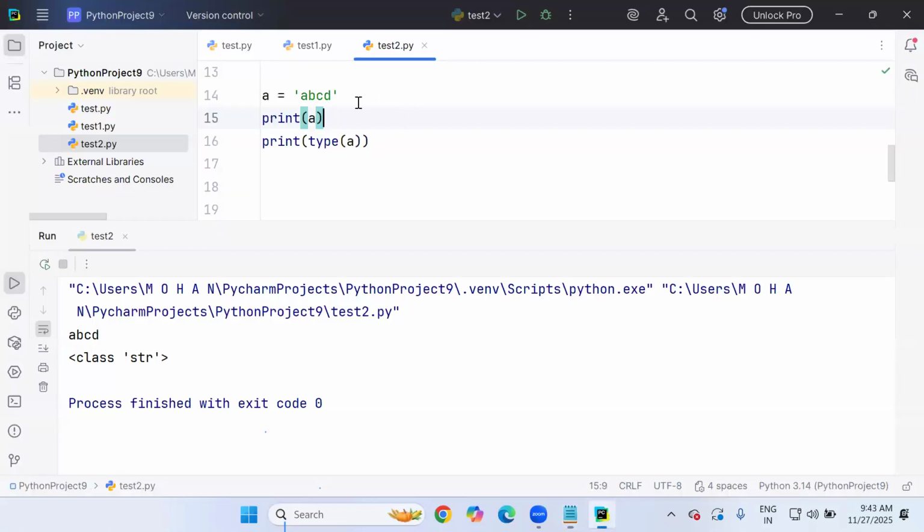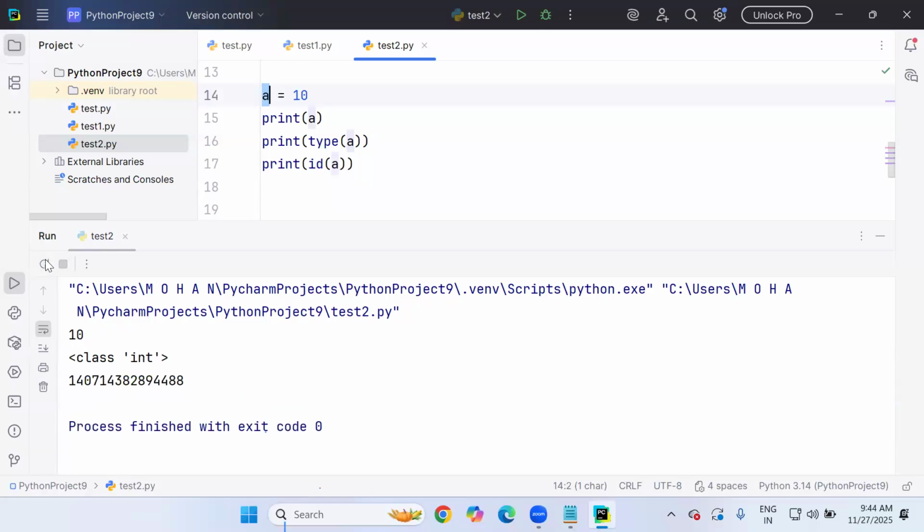And for your information, every value, suppose A with value 10, will have a memory address. Do you want to get the memory address? There is an id function. Later I'll discuss the id function, don't worry. id is a built-in function. It is used to get the memory address of variable A. The memory address where A is holding the value 10 is this base number. And suppose here B has value 20, and I print B, and also print id of B.